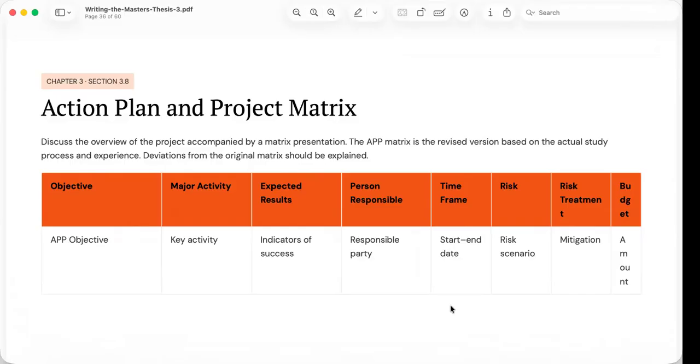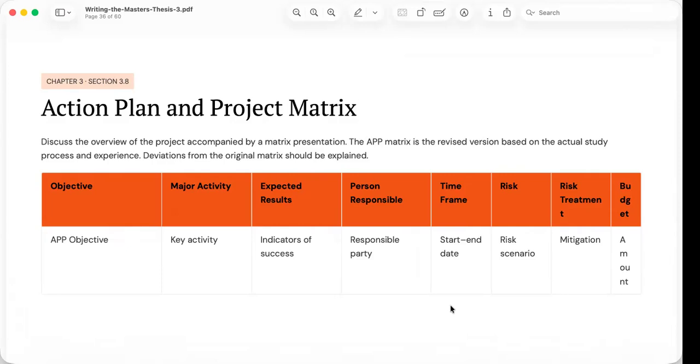Notice the different elements that are included in the matrix. It identifies the objectives of the research, but also of the intervention, the major activities, the expected results, the persons responsible, the time frame, the possible risks, the risk treatment or mitigation strategy, and even the budget.